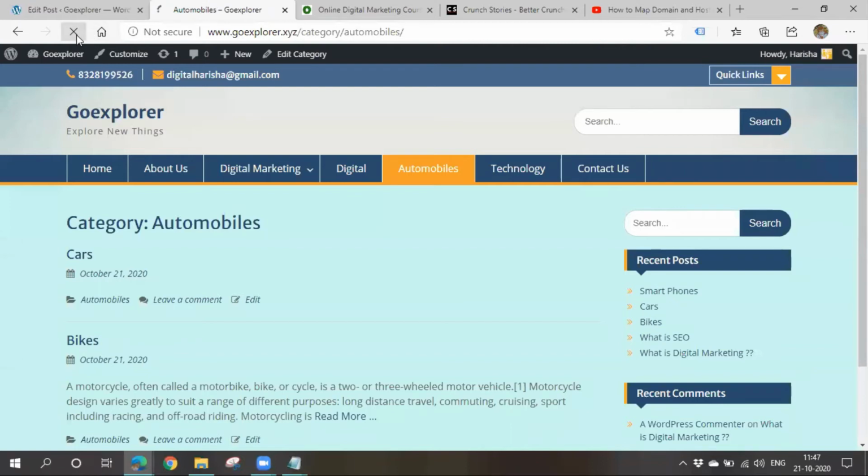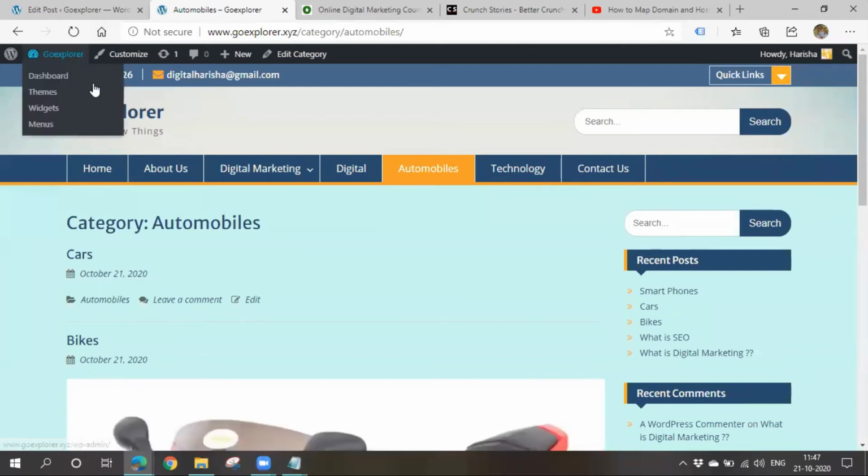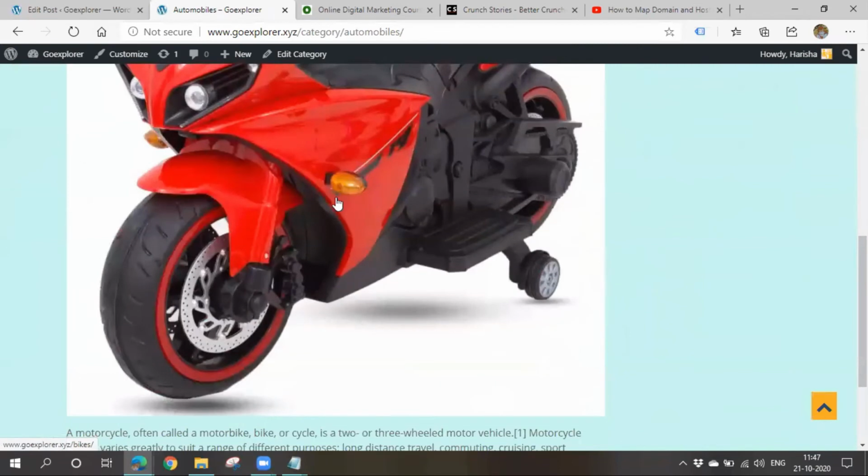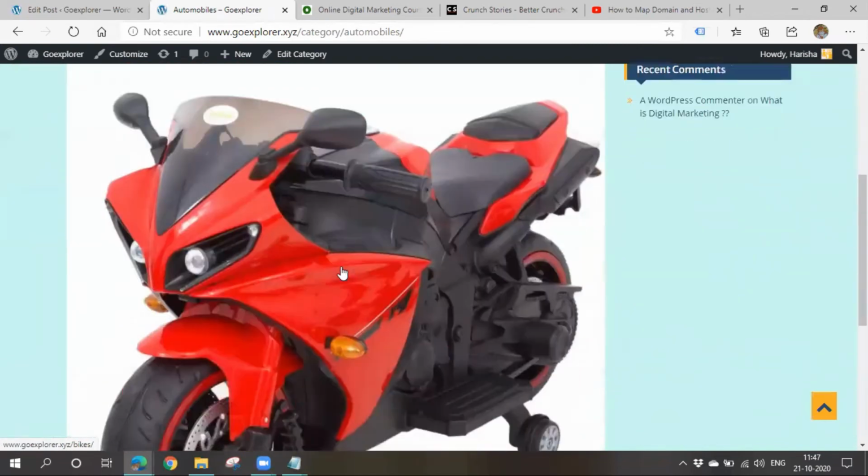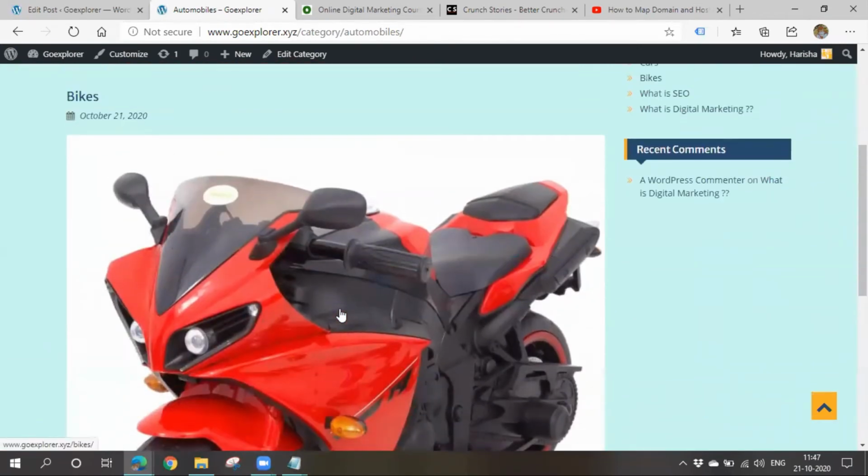If you go there and refresh, so see, you'll be displayed with such kind of featured image. Okay, so don't worry. Based on the theme, the look and feel will differ. If you use some other kind of themes, okay, the featured image size will be small. Okay, based on the theme, the look and feel will differ.